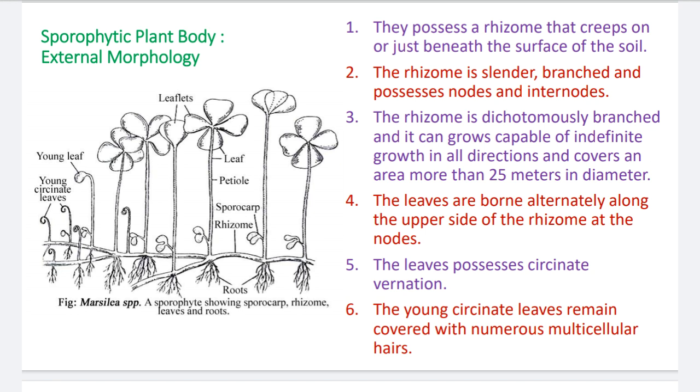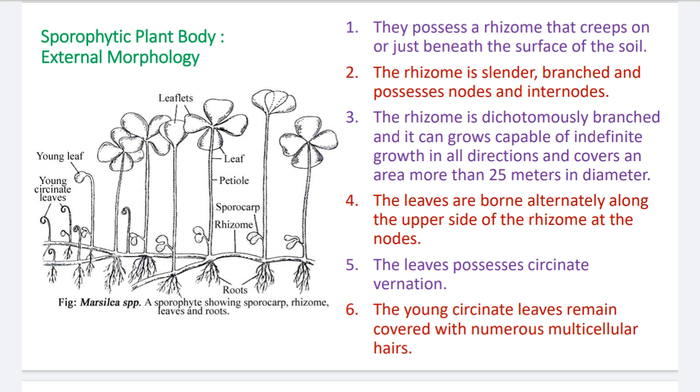At the base of the petiole, again, spore producing structures, sporocarps, are produced by the rhizome or at the base of the petiole. Toward the left side you see that young petioles show circinate vernation, or circinate arrangement, like the fern Nephrolepis.